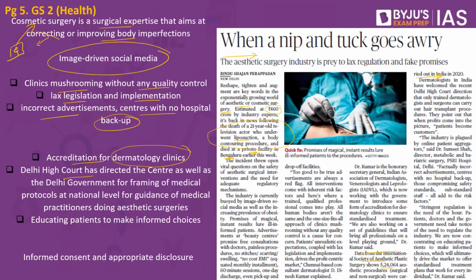Recently, the Delhi High Court has directed the Centre as well as the Delhi government to frame medical protocols at the national level for guidance of medical practitioners doing aesthetic surgeries. This happened in Delhi. Why? Because there was a person who went to a salon. He wanted hair transplantation, but this was done by unqualified people, and after the hair transplantation, this person goes back home and there are side effects that immediately surface. Because of the side effects, he goes to the hospital, which was not able to take care of him, and ultimately this person passes away.